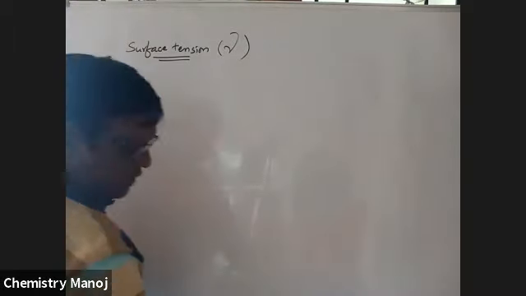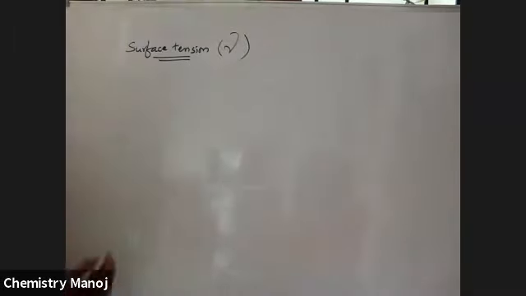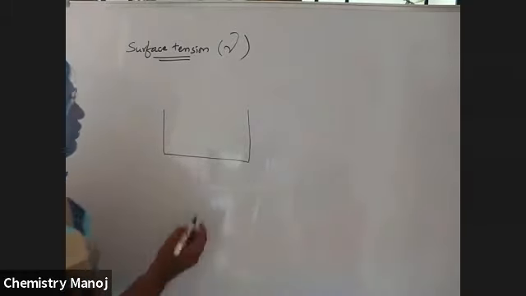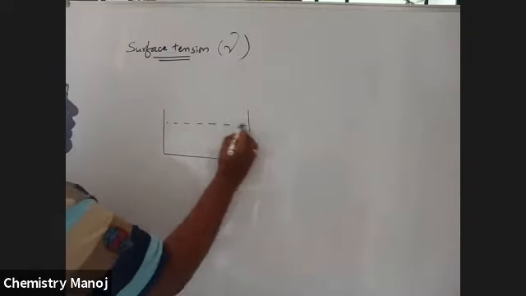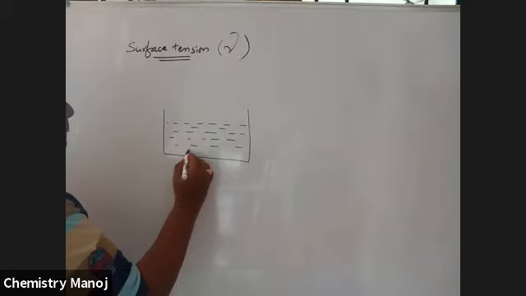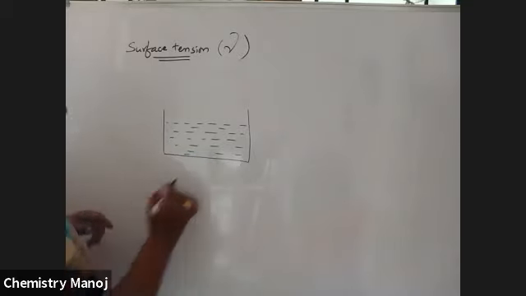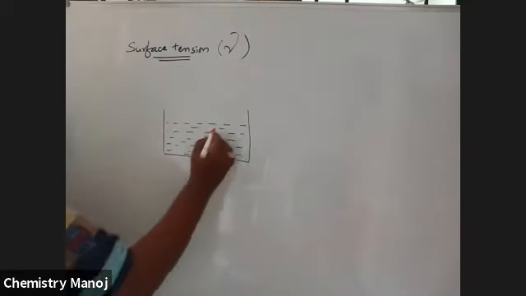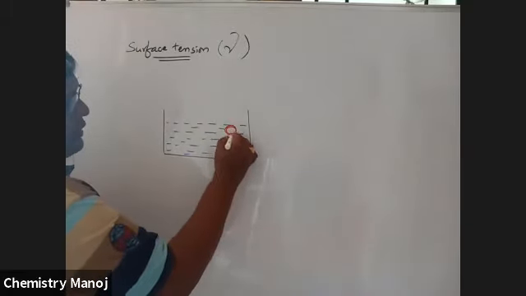See here. Let us take a liquid. This is the beaker, full of water. This is a surface molecule.